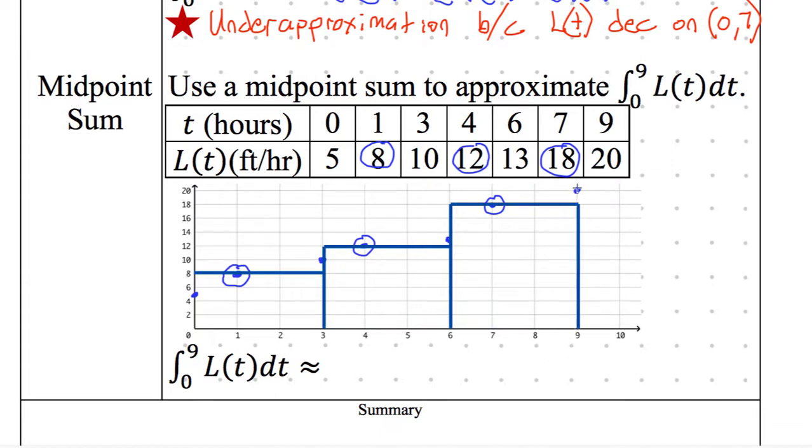And I should make my points bigger in my notes so you can see what's actually going on. All right, so there it is. That's what a midpoint sum looks like. And then go ahead and just do a quick little sketch of what's going on between each of these points.